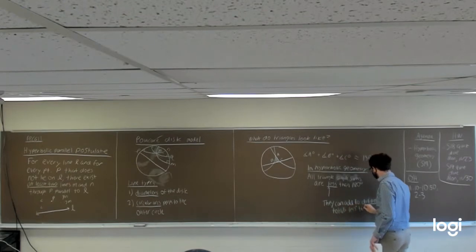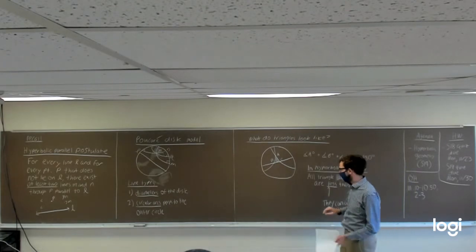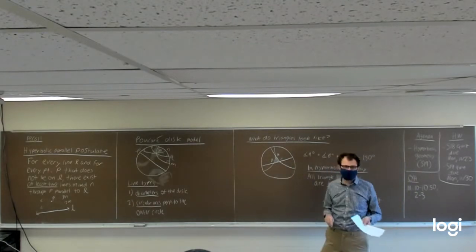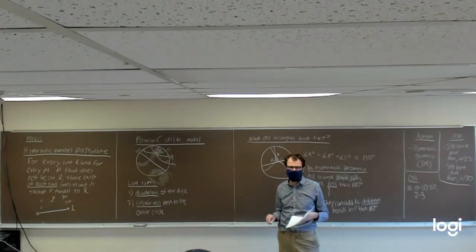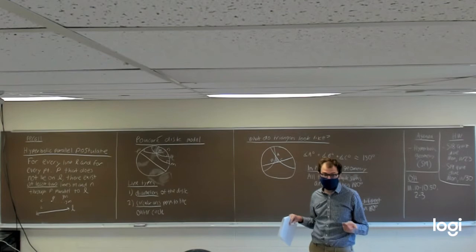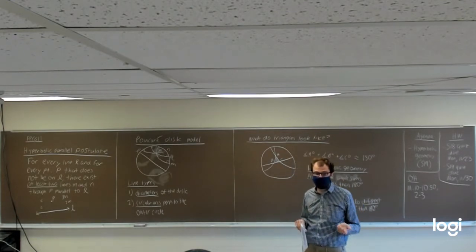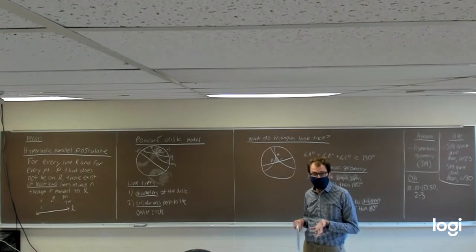Less than 180 degrees. So for instance, I drew a triangle whose angle sum was about 150 degrees. I could also draw triangles in this model whose angle sums are smaller. I could draw one potentially whose angle sum is 120 degrees.